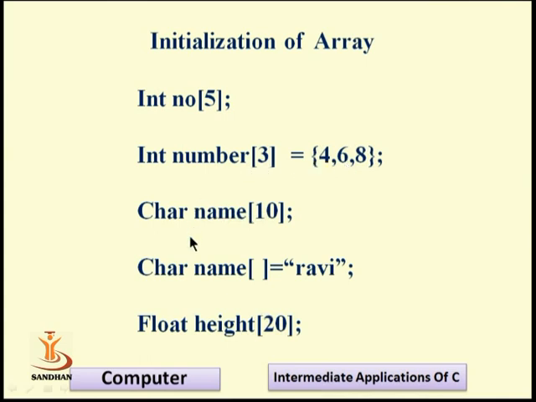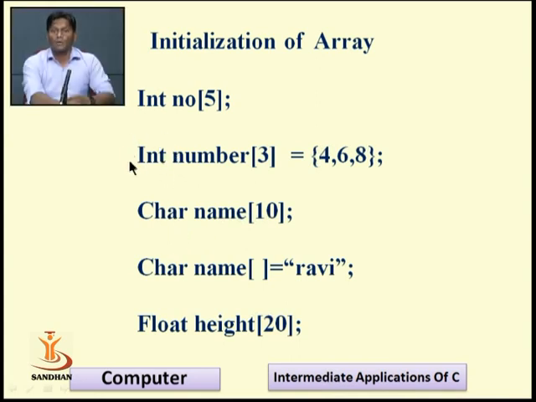The next example of array initialization: here you cannot only store integer, floating type or double data. You can also work with characters and strings, and you can store the name of a particular employee or student. It is better for software developers. Here we define a character name, meaning you want to store a 10 character name in our array. This is also one of the methods of initialization of a single dimensional array, and this is the dimension. This is also a one dimensional array because we only mention the number of columns.